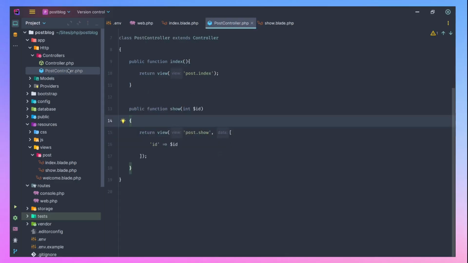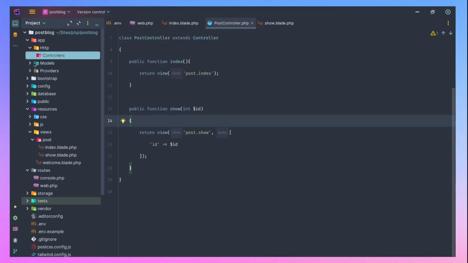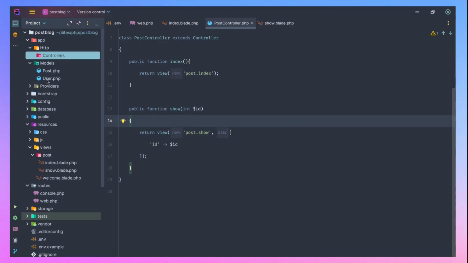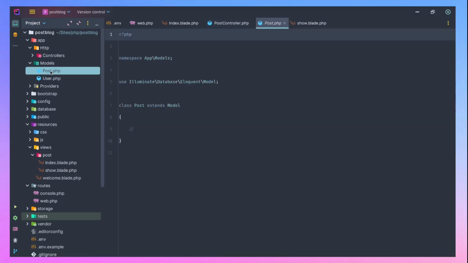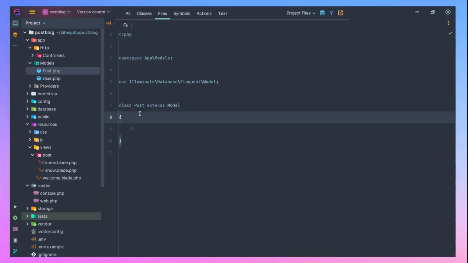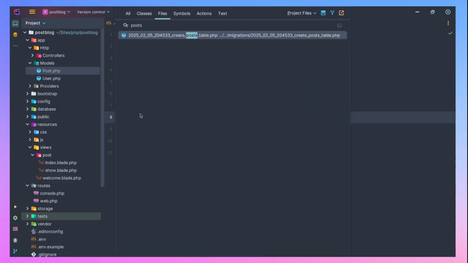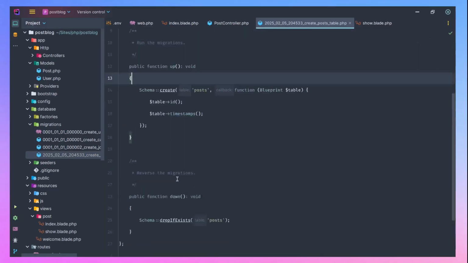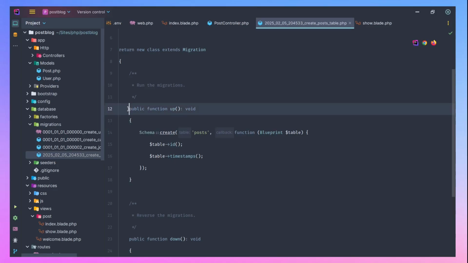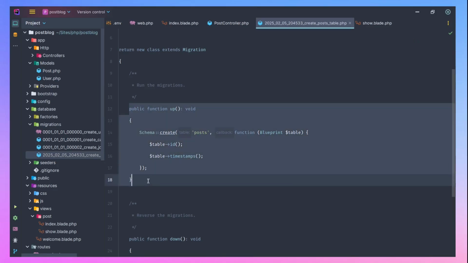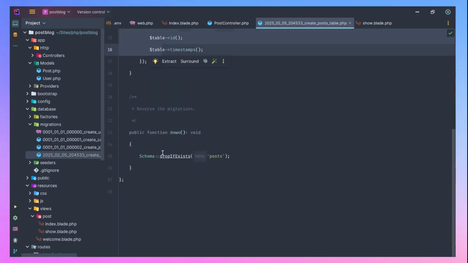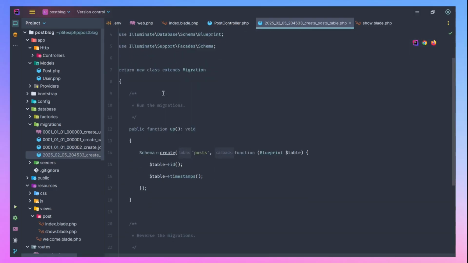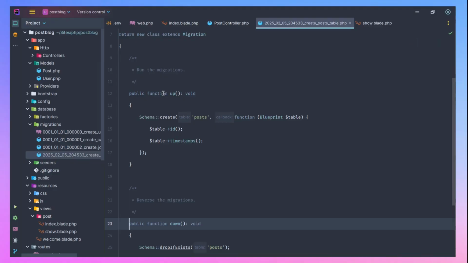Now let's go back to models. You can see we have two models here. We have the user model and we have the post model. That's great, so we are progressing. Let's go back to our post migration. In this migration, you will notice we have two methods here. We have the up method and we have the down method. The up method is for you to do something in the database, and the down method is for you to reverse whatever you've done.